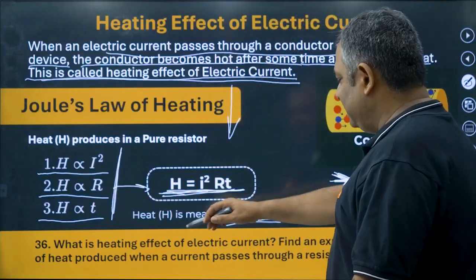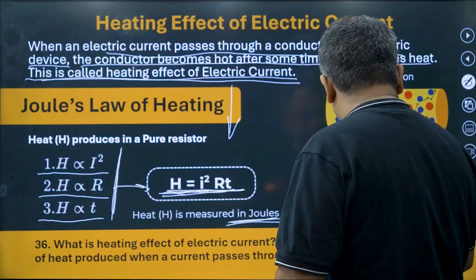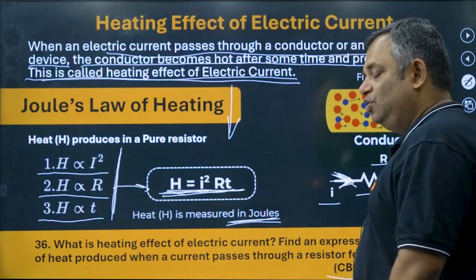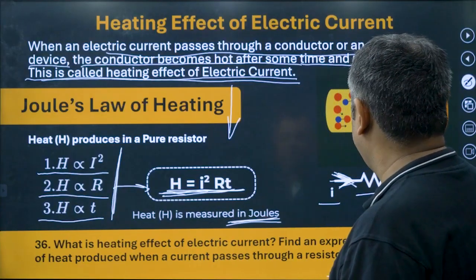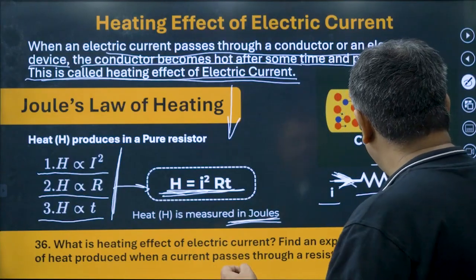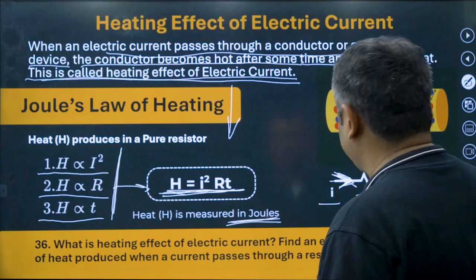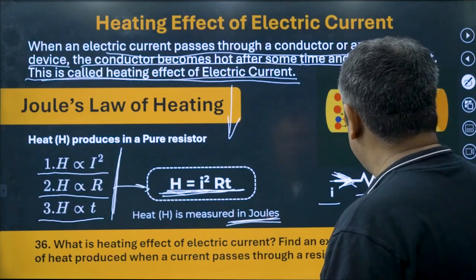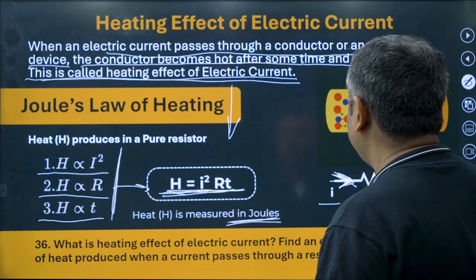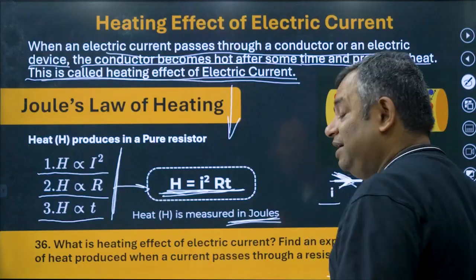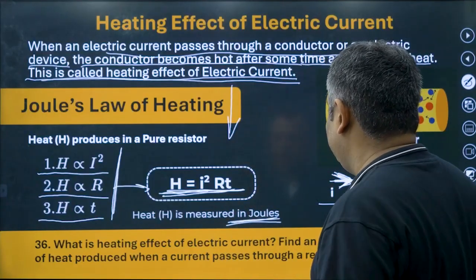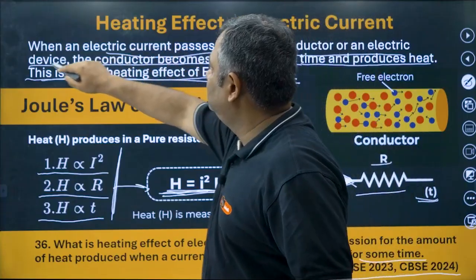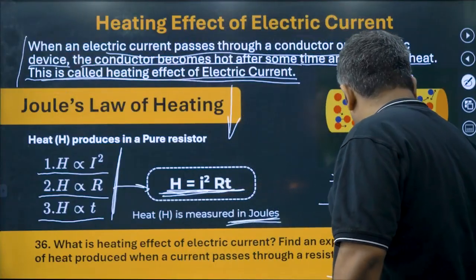Now, a theory-based question was asked in CBSE 23 and 24, which said, what is heating effect of electric current? Find an expression for the amount of heat produced when a current passes through a resistor for some time. Remember this some time, they'll always put as some time because time is important.